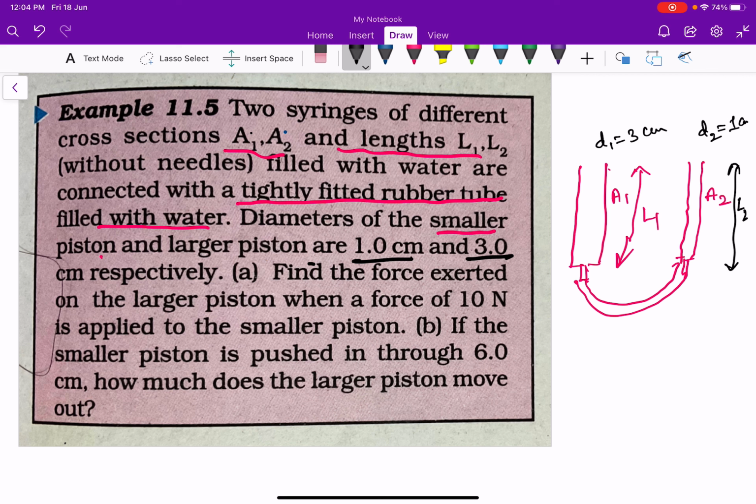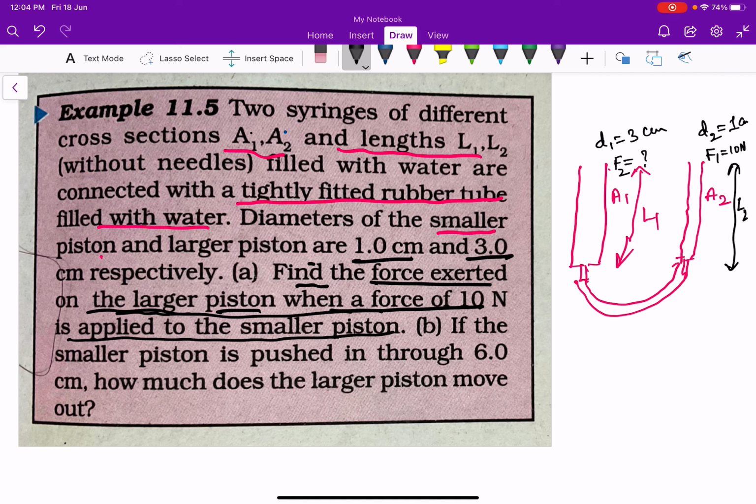D1 equal to 3. Find the force exerted on the larger piston when a force of 10 newtons is applied on the smaller piston. Force applied on the smaller piston is F1 and force applied on the larger piston is F2. Force applied F1 is equal to 10 newtons. So what is the force applied on the larger piston? F2 is how much? Find the force exerted on the larger piston.